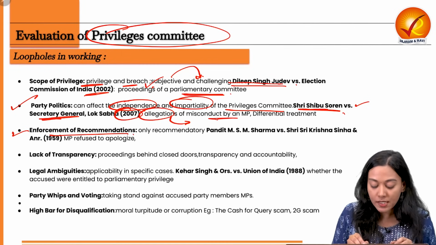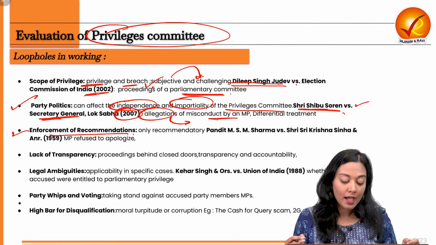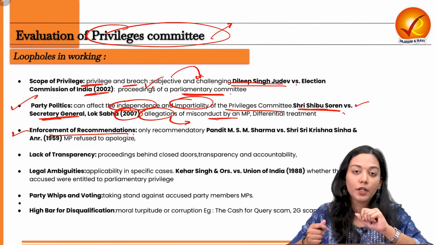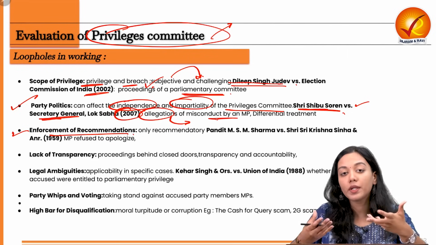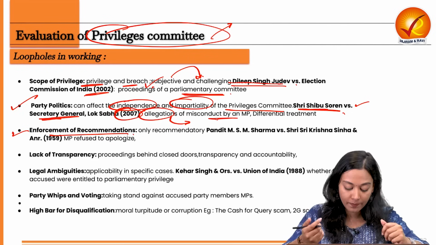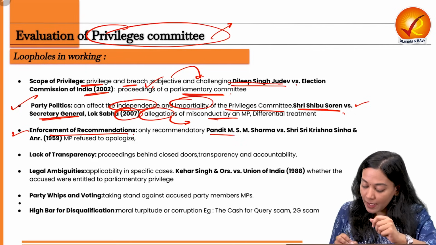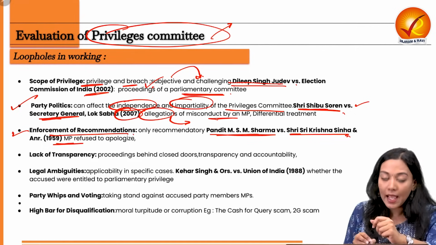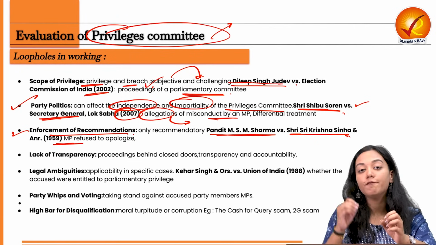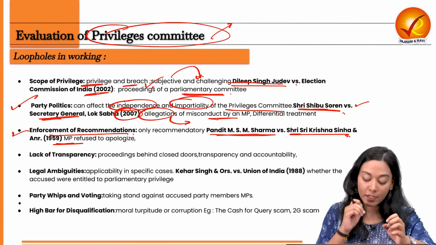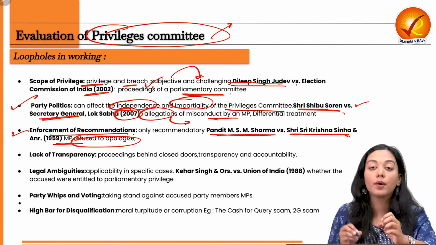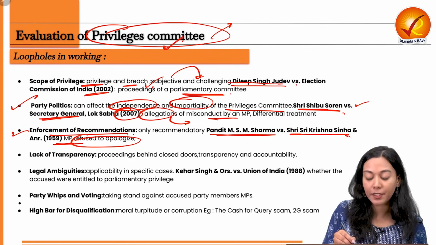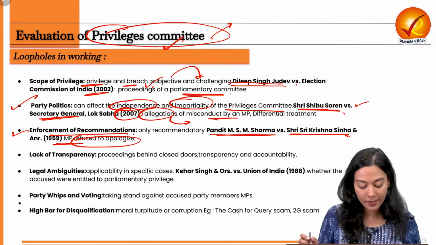Second is the enforcement of recommendations. We know that the Privileges Committee is only recommendatory in nature. At most it can perform an inquiry, but it has no powers, no teeth to enforce these recommendations. So it was seen in the Pandit MSM Sharma versus Shri Krishna Sinha case, where an MP was recognized to have breached parliamentary privilege, but at the same time he refused to apologize, and there were no measures by which the Privileges Committee could have made him apologize.